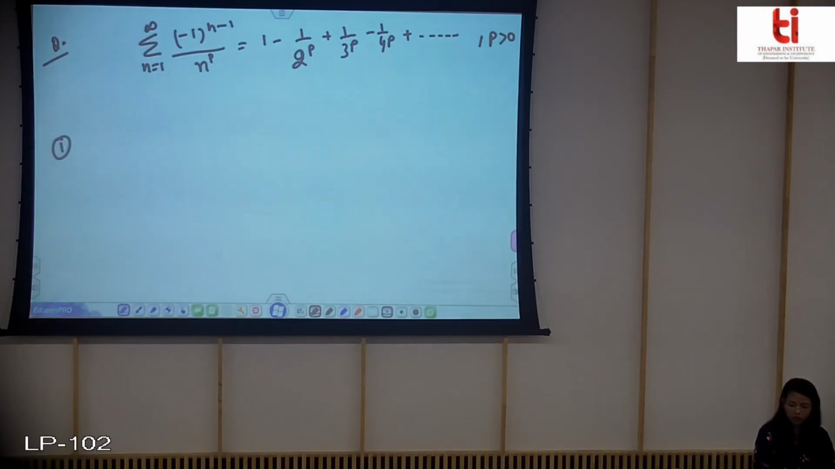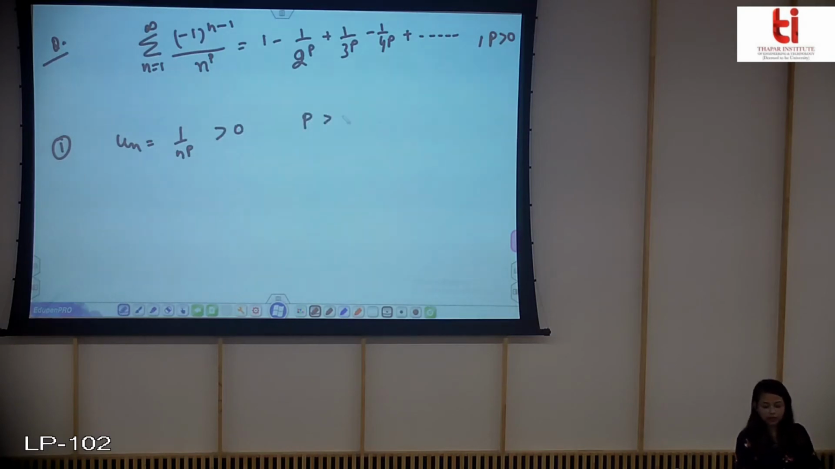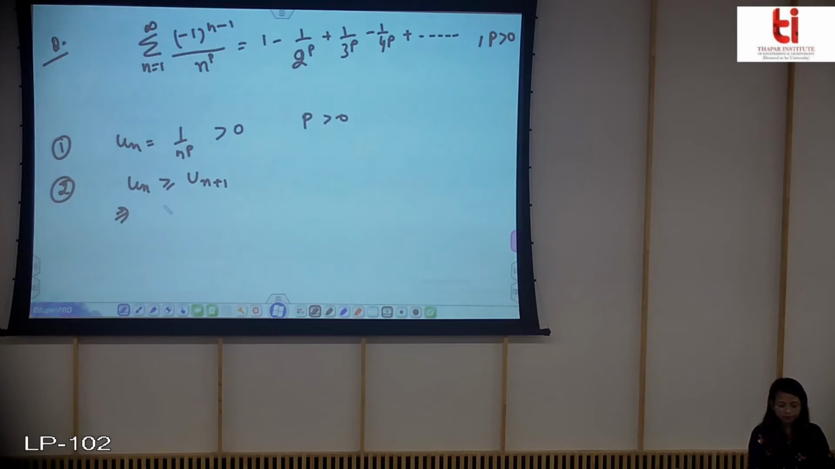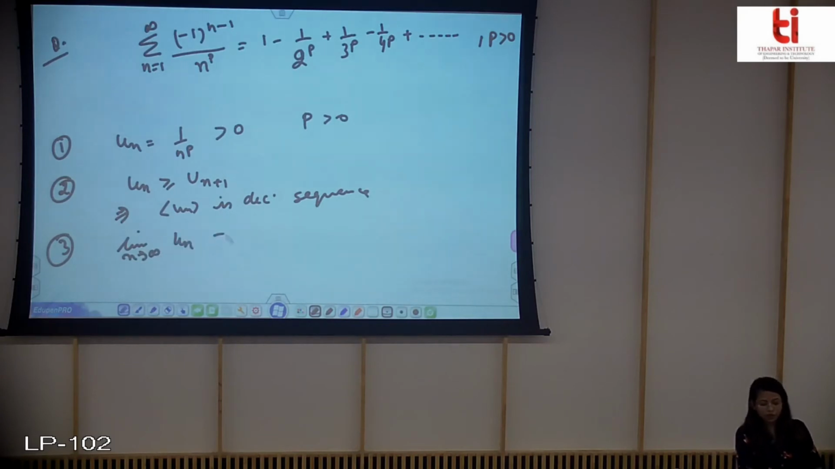Un is positive. Obviously, what is your un? 1 by n^p, which is greater than 0 for p greater than 0. So the first condition is satisfied. Secondly, you will easily see that this is greater than un plus 1. So this implies that un is a decreasing sequence. You can easily check. And the third condition, limit of n tending to infinity, un will go to 0.